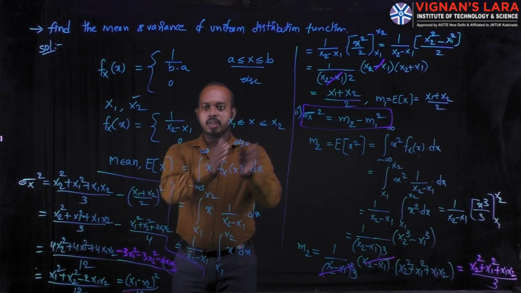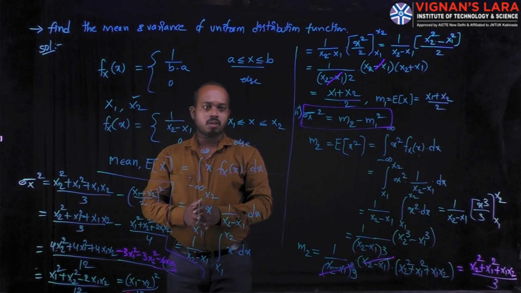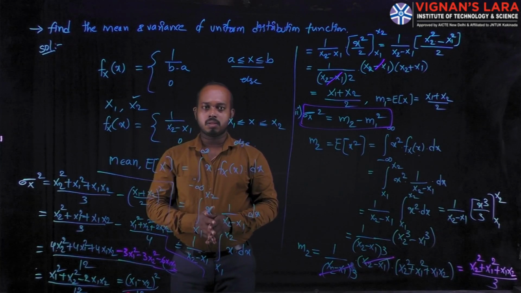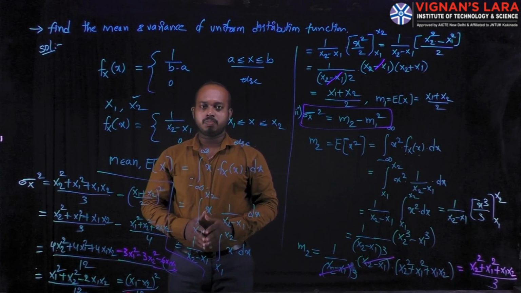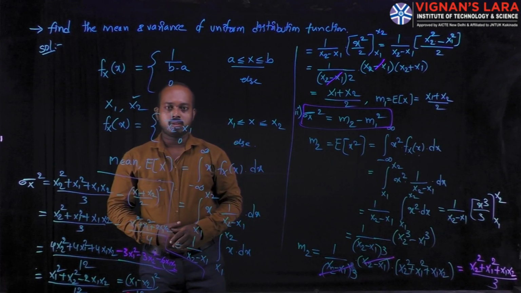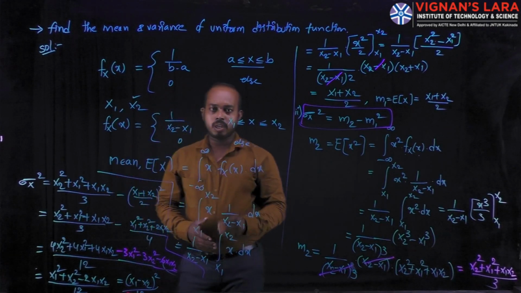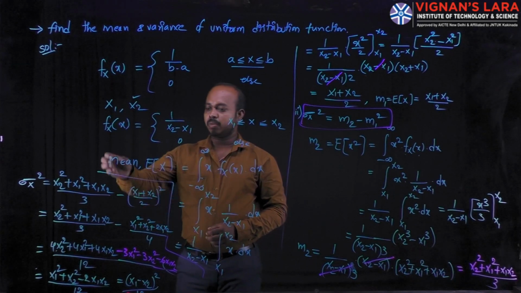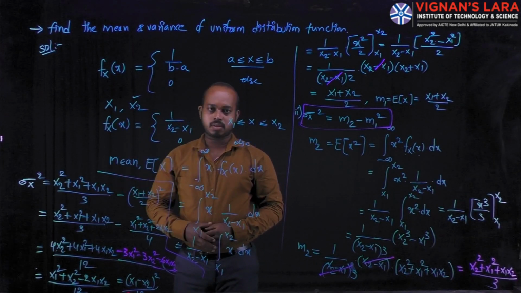Within the limits only it is a high quantity. After these limits, the value is 0. The value is 0, that's why I am representing 0 here. First, we can find the mean value. Here I am writing the mean value formula, which is the expectation of x.